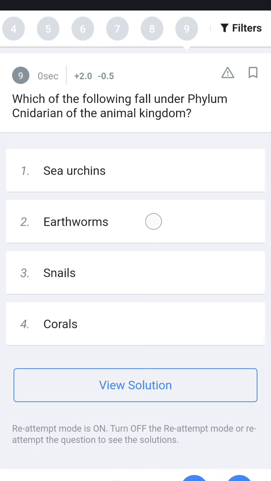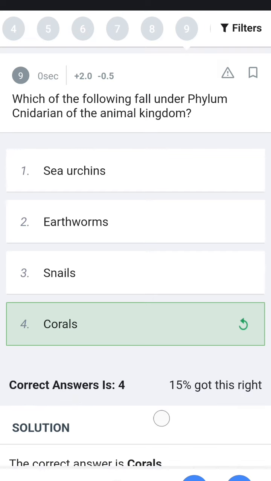Next, which of the following falls under the phylum Cnidaria of the animal kingdom? Sea urchins, earthworms and snails are all Mollusca or other phyla. So Cnidaria belongs to the corals.